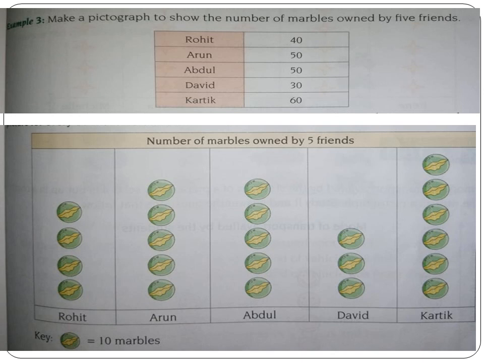Next, what about Arun? He has got 50 marbles. So I have drawn 5. 1, 2, 3, 4, 5. Next, Abdul. He has also got 50 marbles. So I have to represent 5 marbles. 1, 2, 3, 4, 5. What about David? David has got only 30 marbles. 1, 2, 3. Karthik has got 60 marbles. 1, 2, 3, 4, 5, 6.